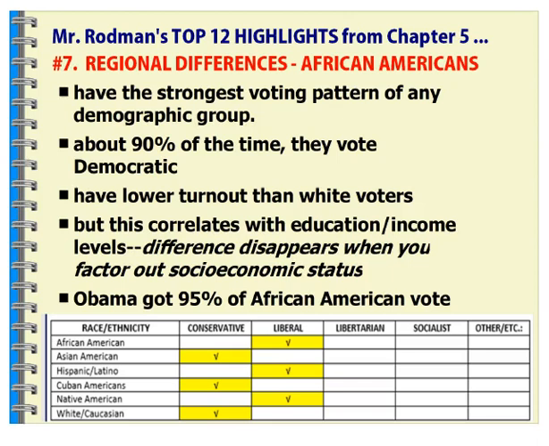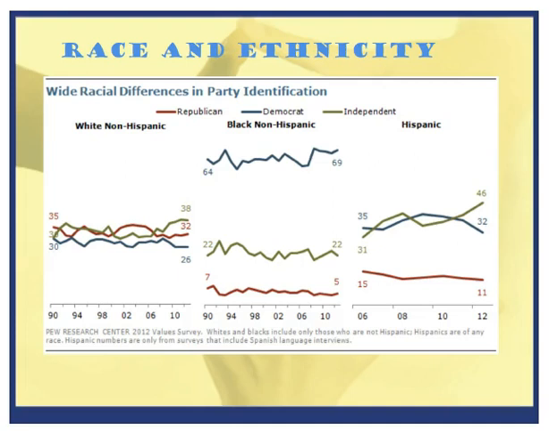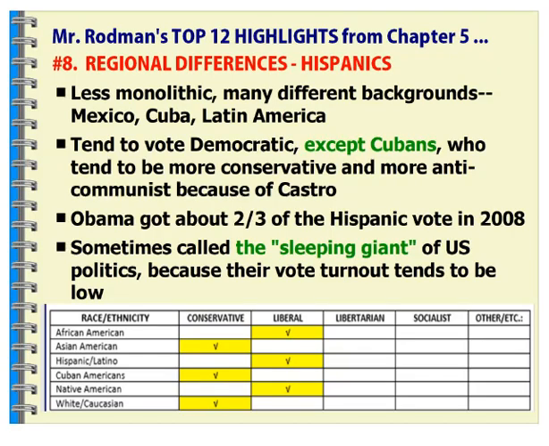Now, if there's a cross-cutting cleavage in which, as I mentioned, a Protestant tends to vote more conservatively, but they're African American and tend to vote more liberally, it's really hard to tell how that voter is going to swing. Likewise, if you see a white voter in an urban setting, being white they may be more conservative, but in an urban setting being more liberal, it's a cross-cutting cleavage again, and we really don't know how they may vote. But because we're trying to generalize for an entire population of 300 million, we can at least narrow it down and make those differences.